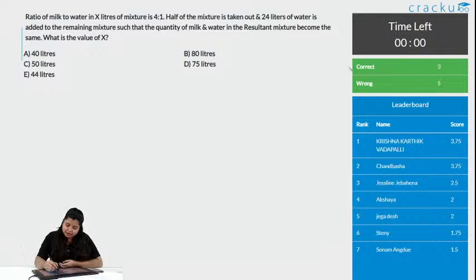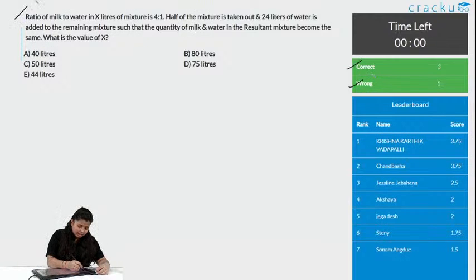Okay, with this we have 3 correct answers and 5 wrong answers. Chalo, let us see how we solve this now. Let us see the solution. Ratio of milk to water in x liters of mixture, where x is the quantity of the mixture, is 4:1.